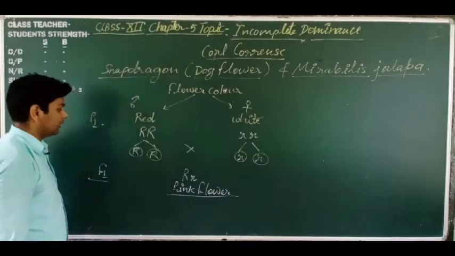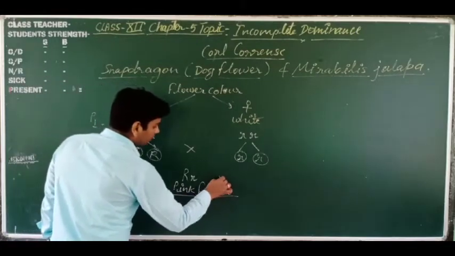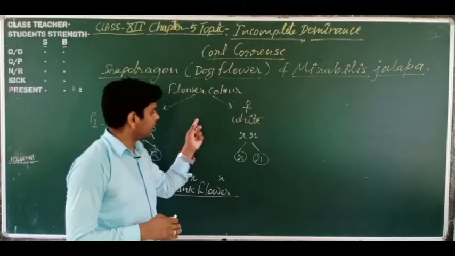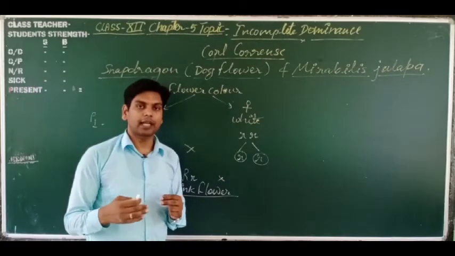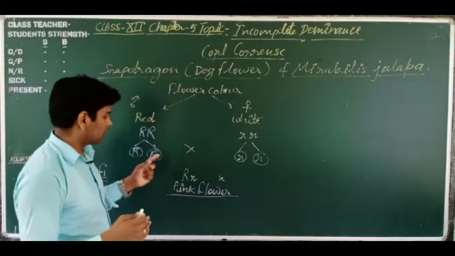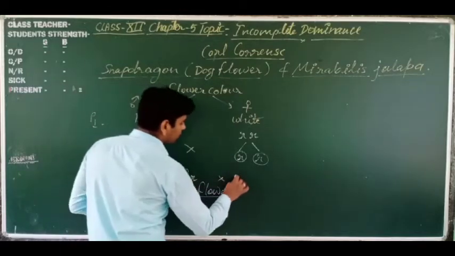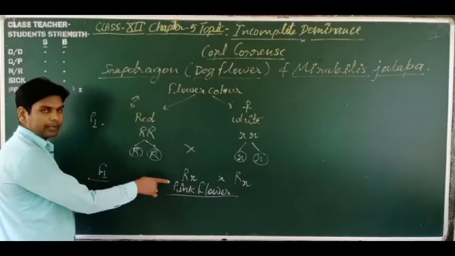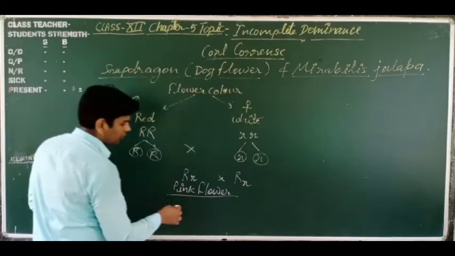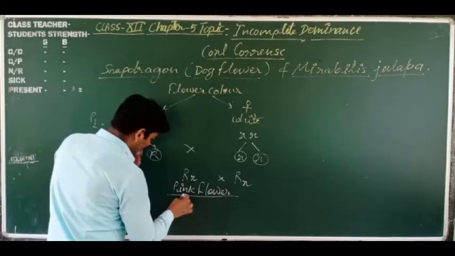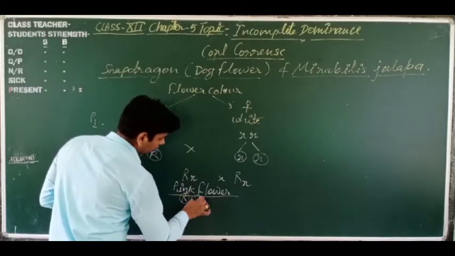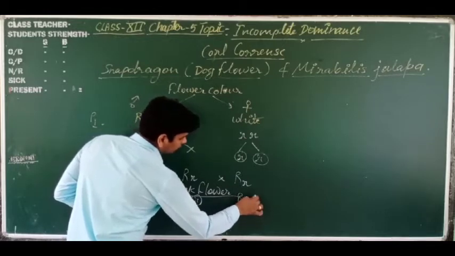Dear students, in the law of dominance we performed the cross till the F2 generation, so we will also perform the cross till the F2 generation. We make the self cross between F1 members. The gametes are capital R, small r, and capital R, small r.